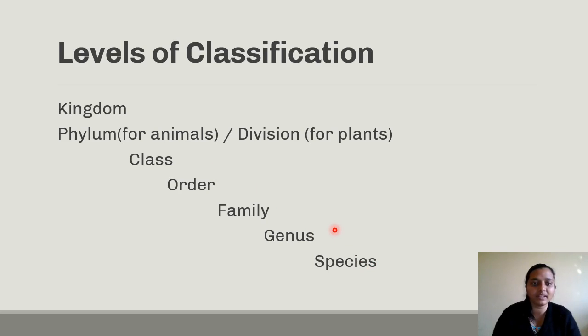To remember this level of classification or this hierarchy system, we can memorize it as K, P, C, O, F, G, S. K for kingdom and P for phylum, C for class and O for order, F for family and G for genus and S for species. So these are the basic levels of classification. All the organisms, when we classify them, we will group them into various categories, into various levels like this.